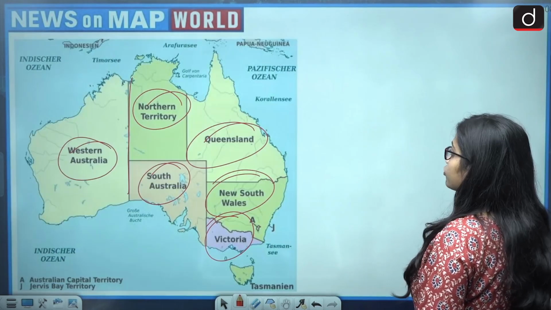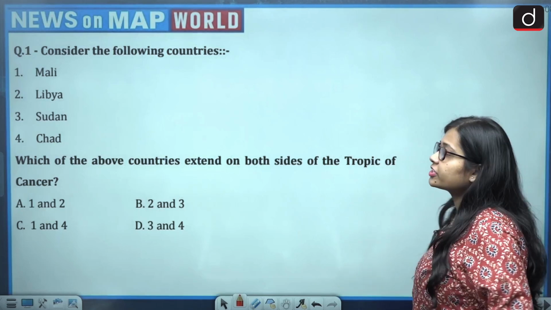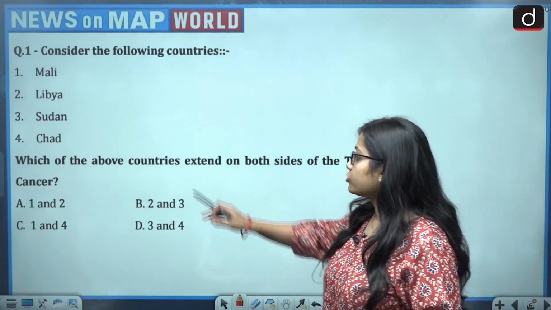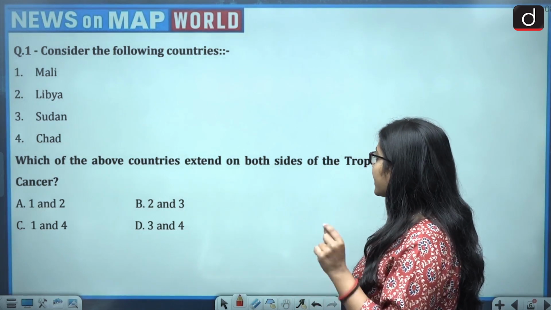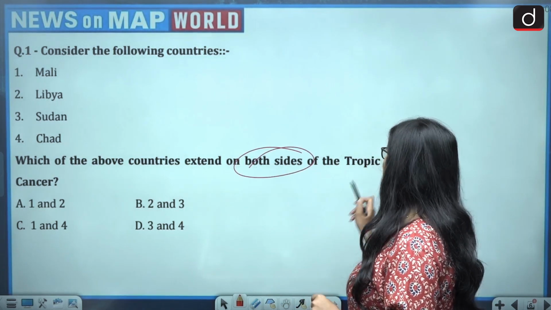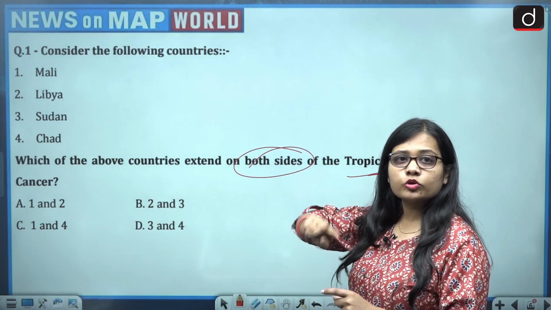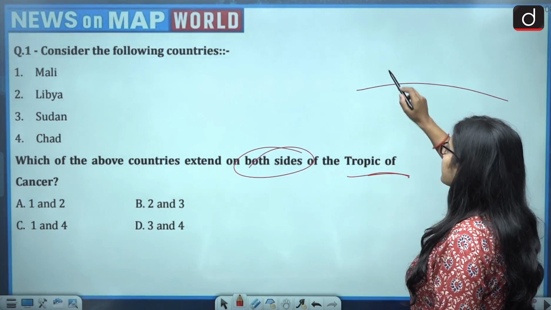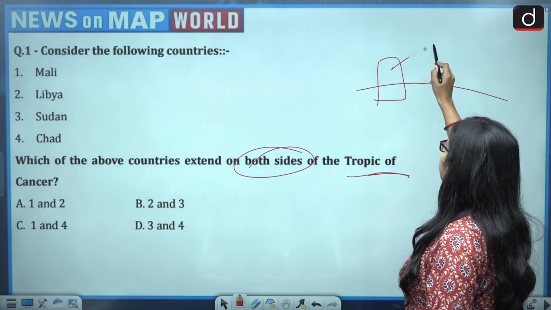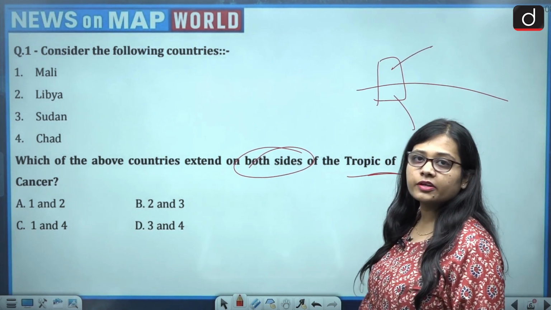Now moving on to today's session. First question is, consider the following countries. There are 4 countries given, and it is asking which of the above countries extend on both sides of the Tropic of Cancer. It means if this is the Tropic of Cancer, then the country is present on both sides, the northern side and the southern side.